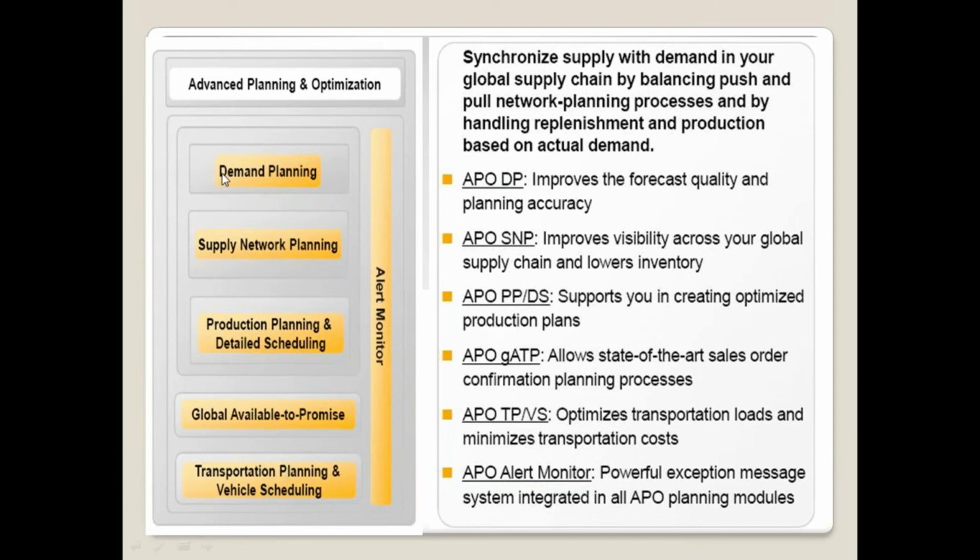It means technically APO has 4 modules: demand planning, supply network planning, production planning and detailed scheduling, and global availability policy. Any company, based on their requirement, may implement only demand planning, DP plus SNP, or DP plus SNP plus PPDS, or all modules. It depends on the company. So there is no guarantee that every client will implement all the modules.